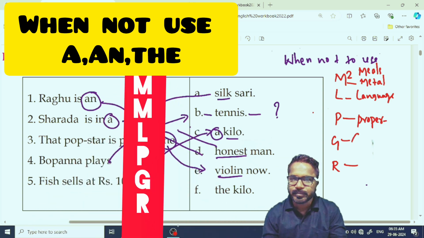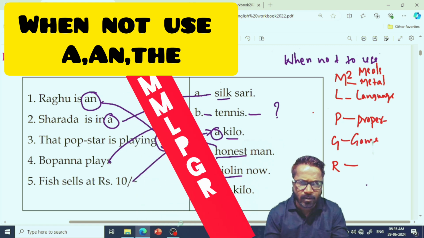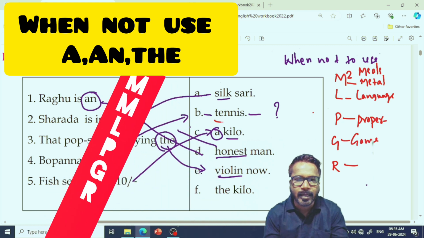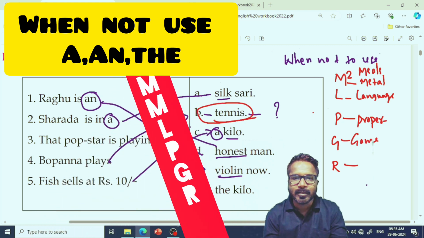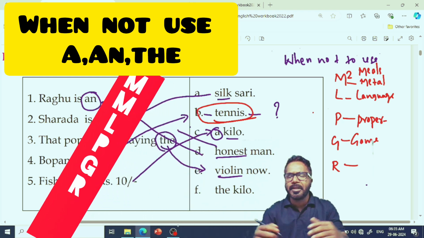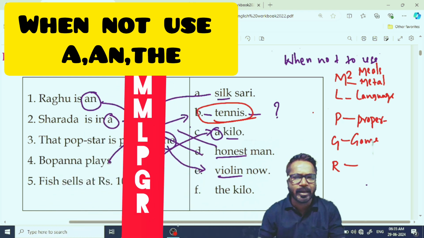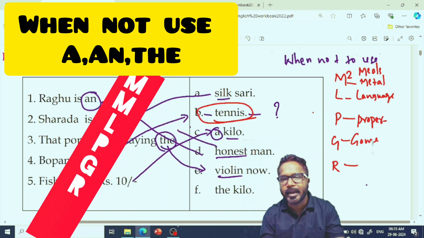Next, games. G for games. Here, games, no article. Tennis is a game, not only tennis, any game, kabaddi, kho-kho, cricket, no article in front of any games.